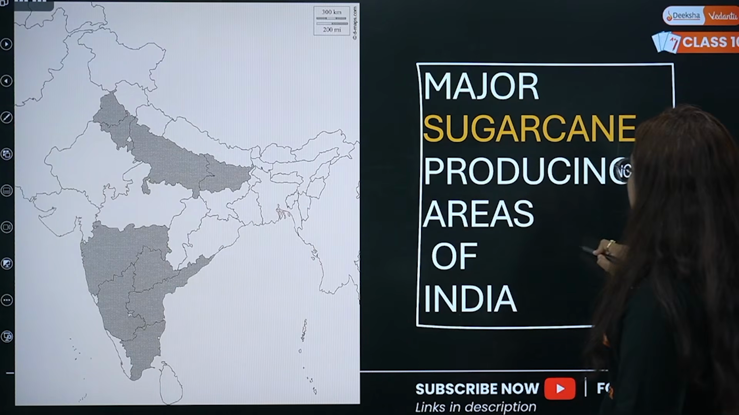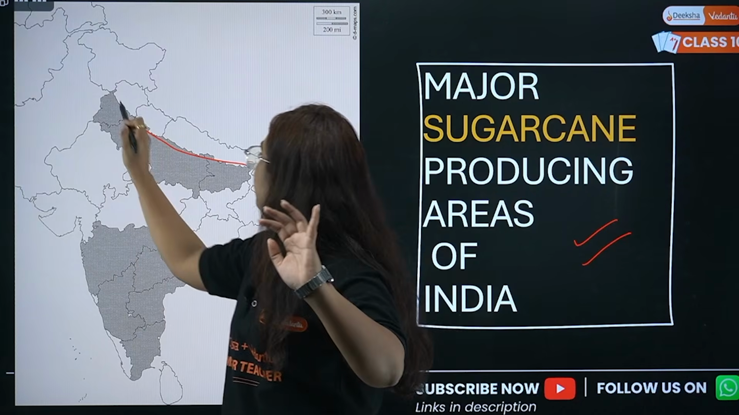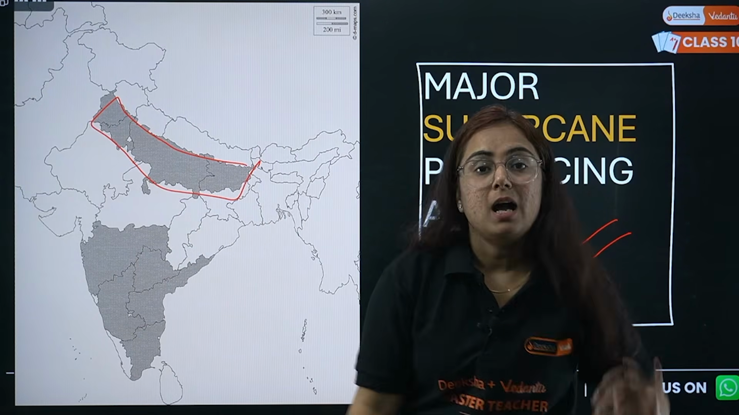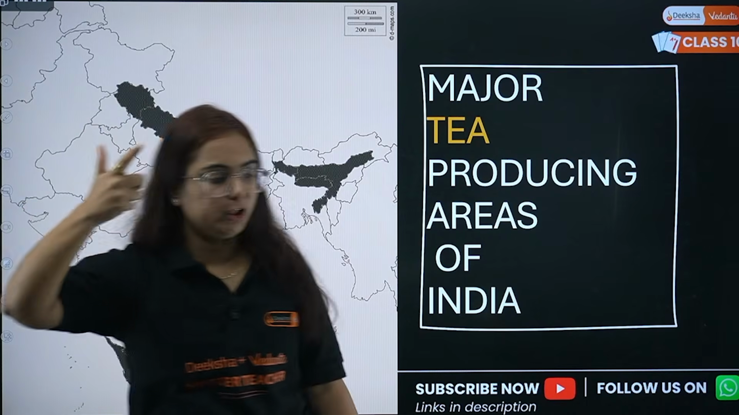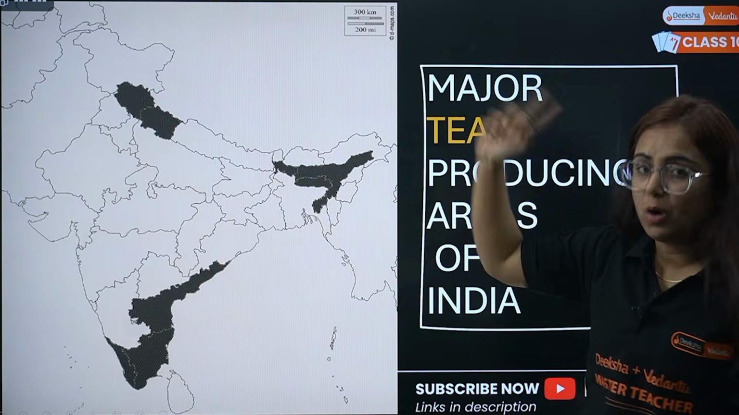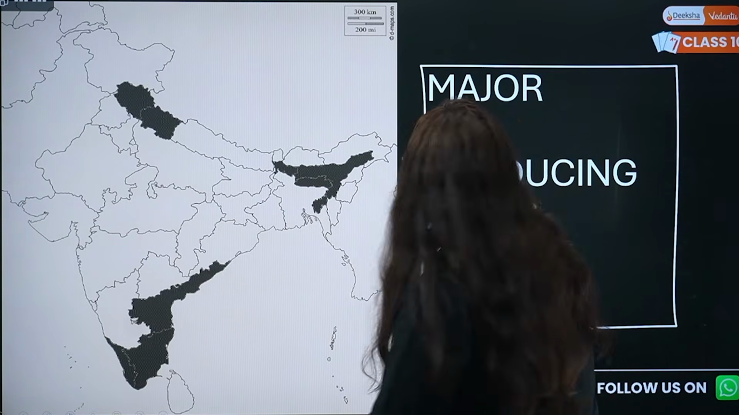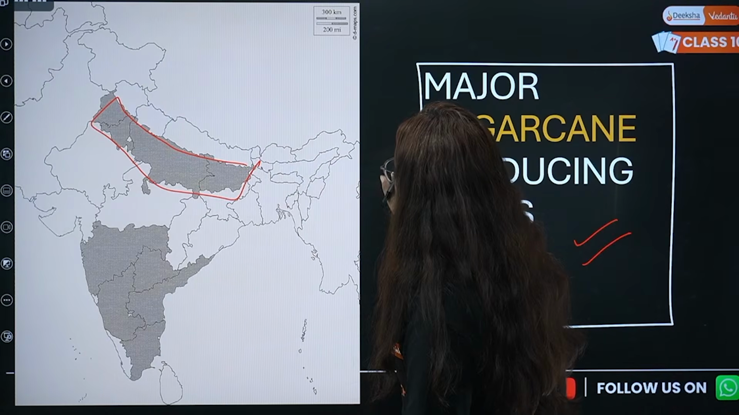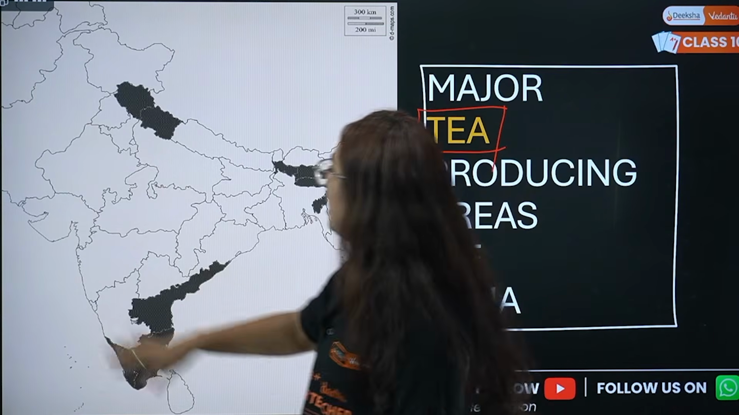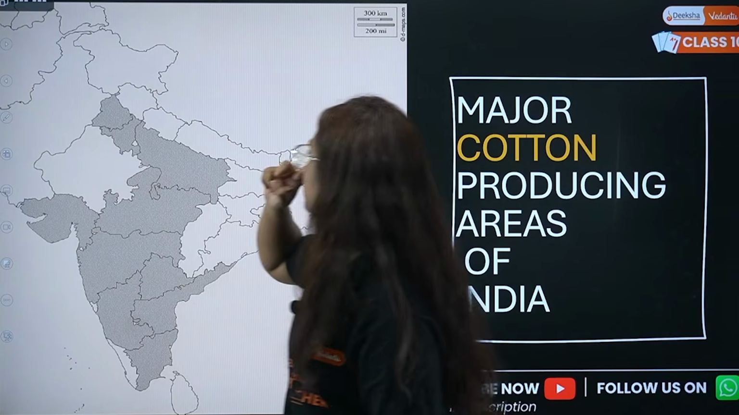Then we come to major sugarcane areas: UP, Bihar, Punjab, Haryana. Major area where sugarcane is grown. Now the mills are moving to South India and you know the reason. And if not, watch the video of the same chapter, you will get it. Major tea producing area, I don't think you need to think once before marking Assam. Okay, so tea producing area, major state, Assam.